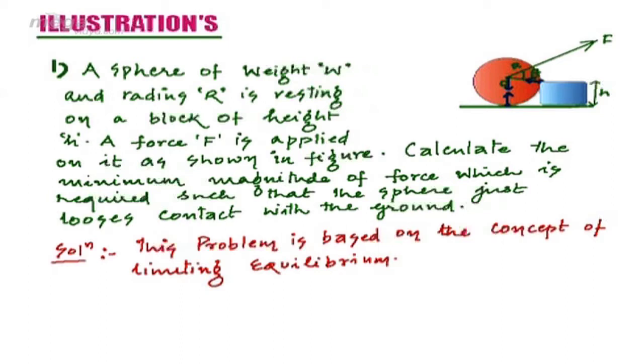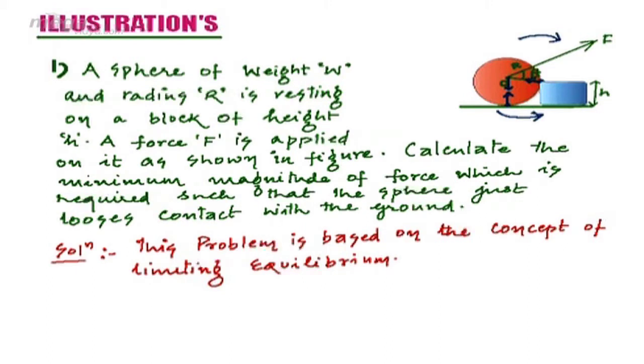As is clear from the figure, the torque due to force is tending to rotate the body in a clockwise sense, whereas the torque due to weight is opposing it and tending to rotate the body in an anti-clockwise fashion. Thus, the body will just leave contact with the ground if and only if the torque due to the external force F is greater than or equal to the torque due to weight.